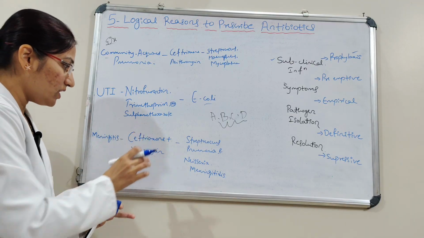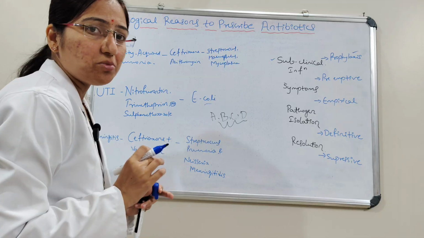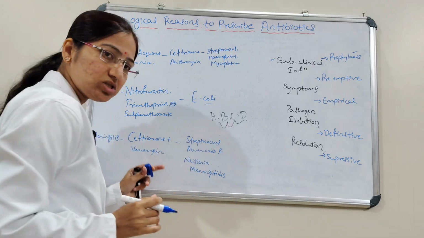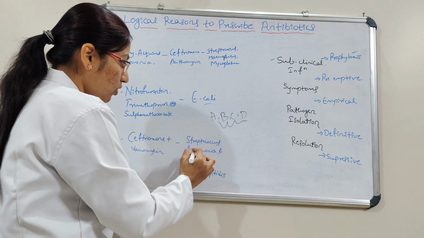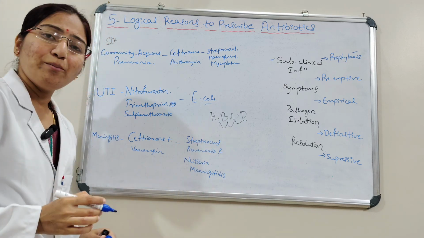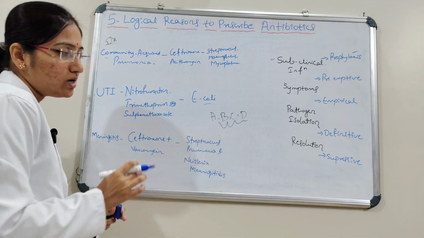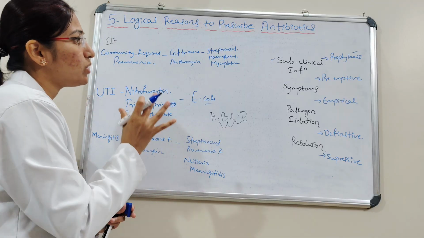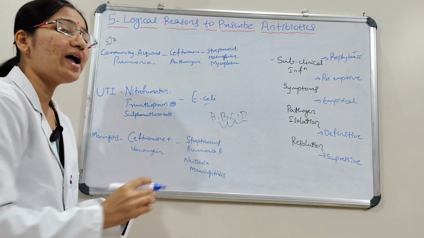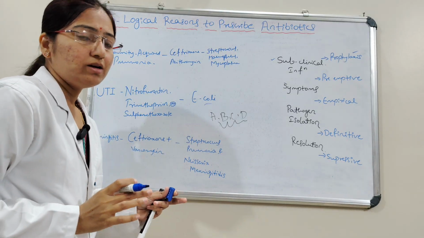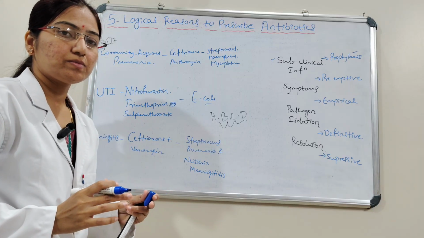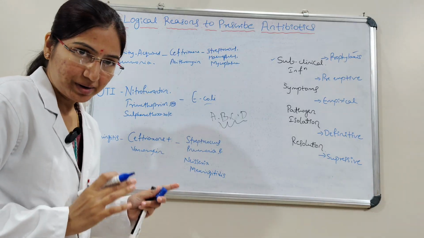Then meningitis. Here also ceftriaxone plus vancomycin is the combination of antibiotics to prescribe for meningitis. And here the causative agents are Streptococcus pneumoniae and Neisseria meningitidis. Here I have given examples just to help you understand combinations of antibiotics. This is the third way of prescribing antibiotics. This is called empirical treatment.